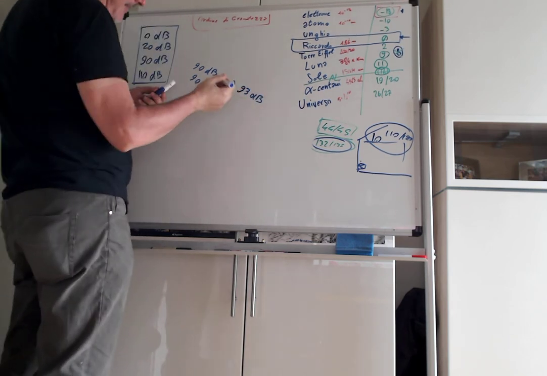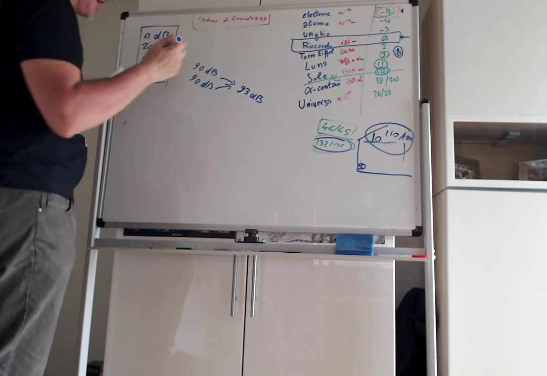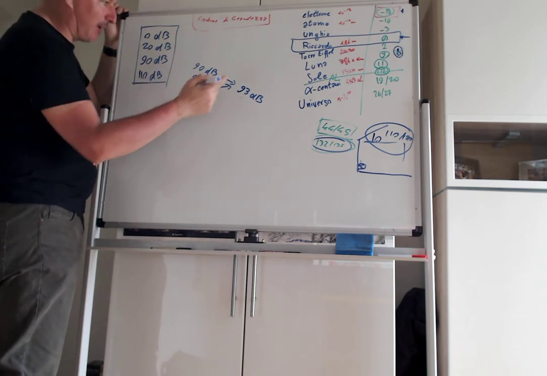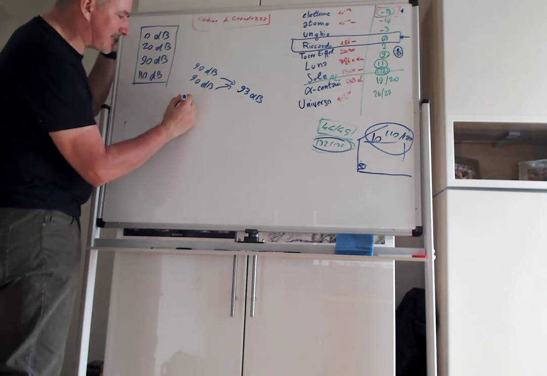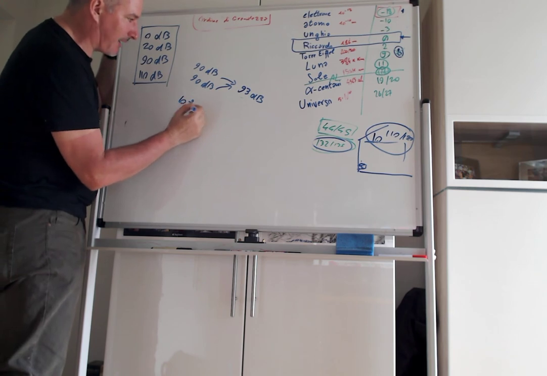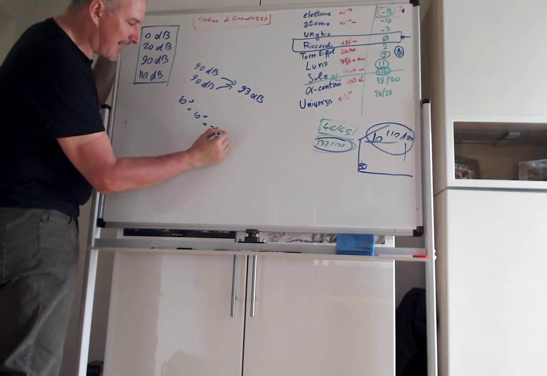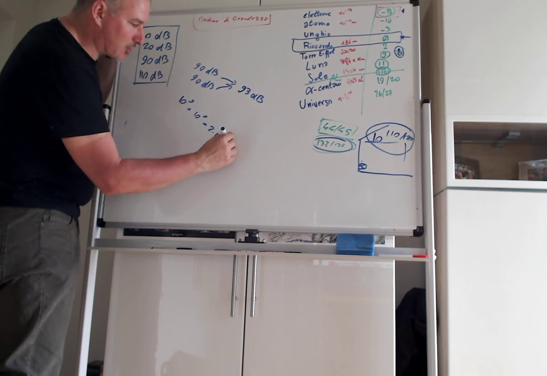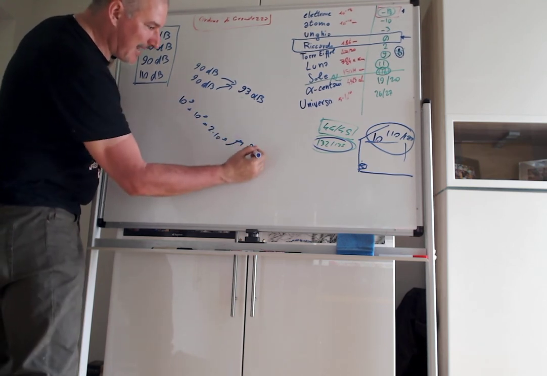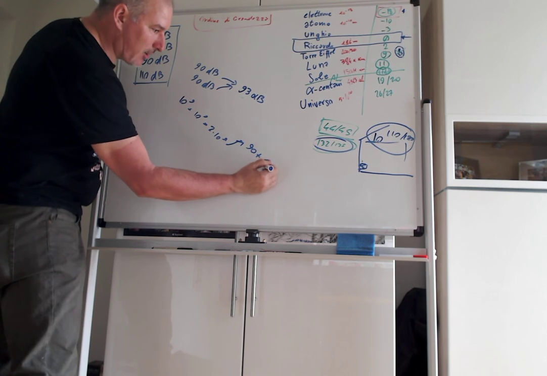Well, nearly exactly, because this is 90, which means that this is 10 to the ninth something, and this is 10 to the ninth something. This is 2 times 10 to the ninth, which in log scale becomes 90 plus 10 times the logarithm of 2.